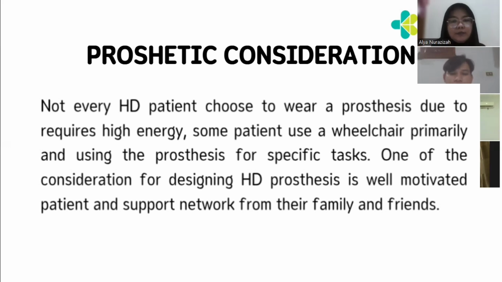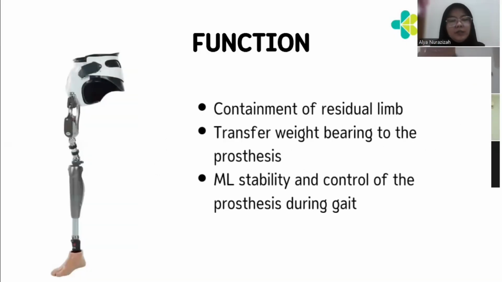friends. The functions of the hip disc articulation prosthesis are, first, containment of the residual limb, then transfer of weight bearing to the prosthesis, and ML stability and control of the prosthesis during gait.